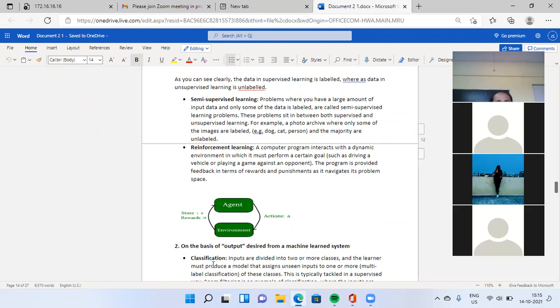Reinforcement learning. A computer program interacts with a dynamic environment in which it must perform a certain goal, such as driving a vehicle or playing a game against an opponent. The program is provided feedback in terms of rewards and punishments as it navigates its problem space. Here is the example: agent and environment, action A, state, reward.